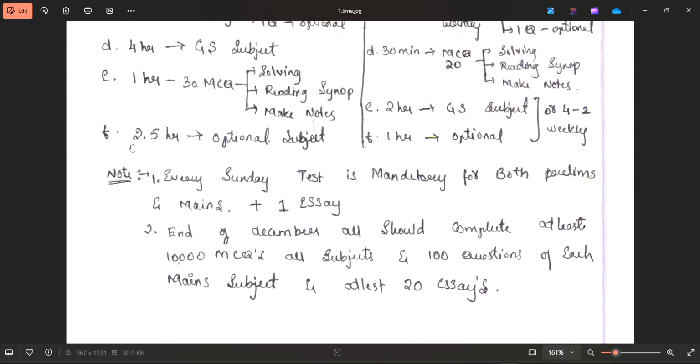Later, you should dedicate 2.5 hours to the optional subject also. The optional subject is very important. You should not neglect this optional subject.